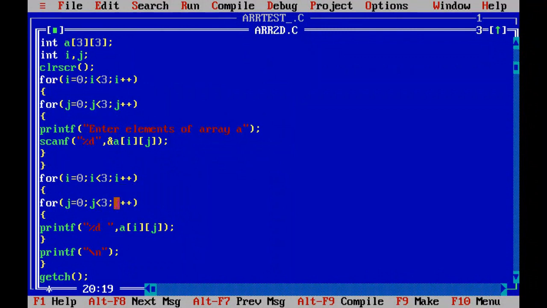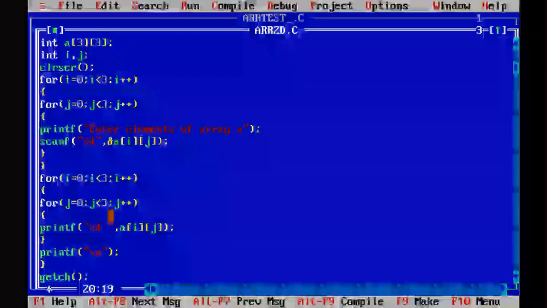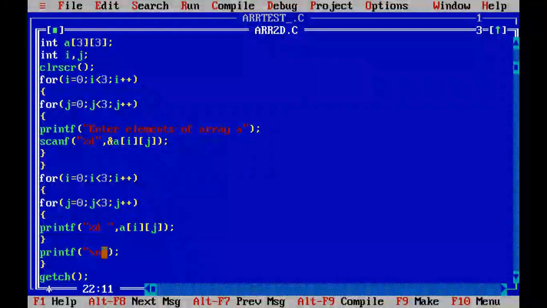Then j increases, the condition is also true, then again it will print 0, 1, then 0, 2. Then again j increases, and it will again print. So like this it will print again and again all the values until the condition is true.